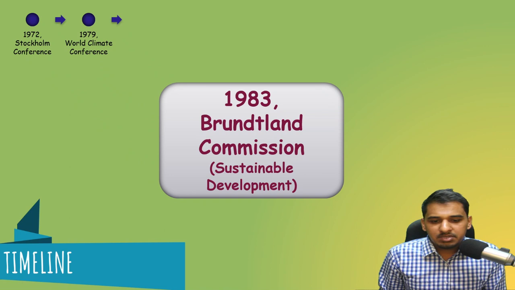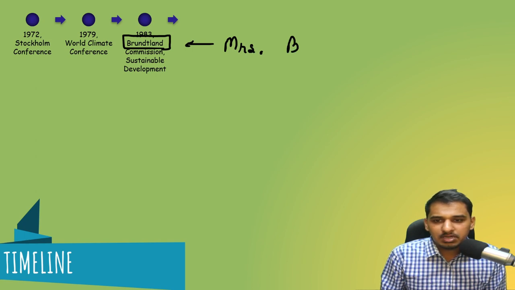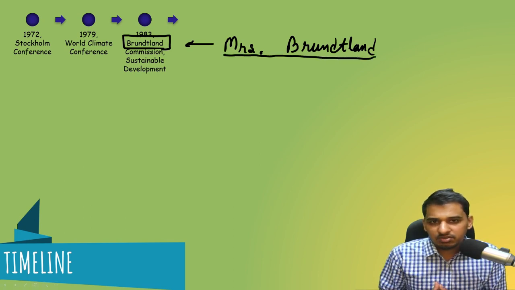Then we have the Brundtland Commission. This led to sustainable development in 1983. Now, why is this commission named the Brundtland Commission? This was named after the then Prime Minister of Norway, Mrs. Brundtland. She was the head of this commission.